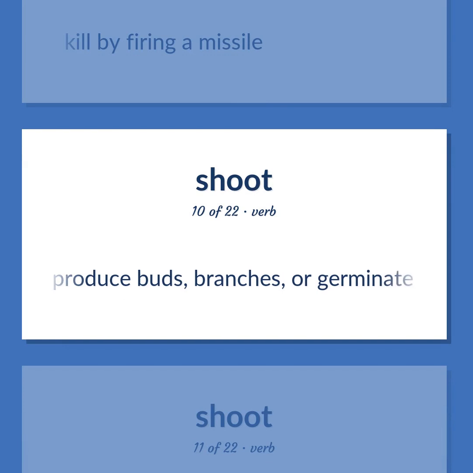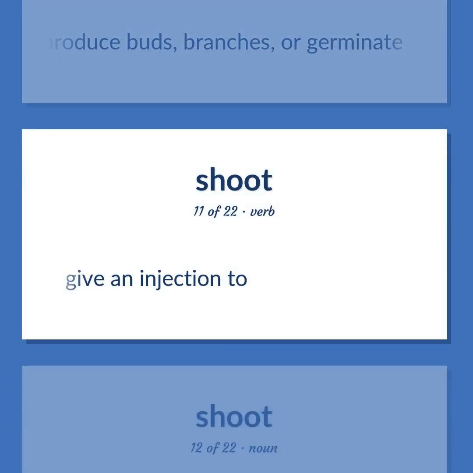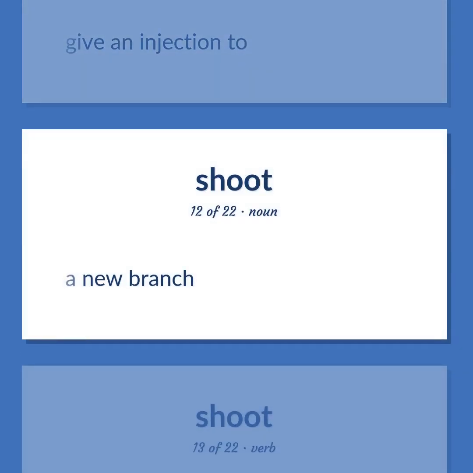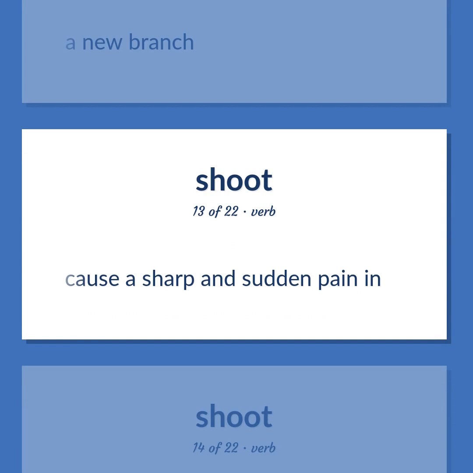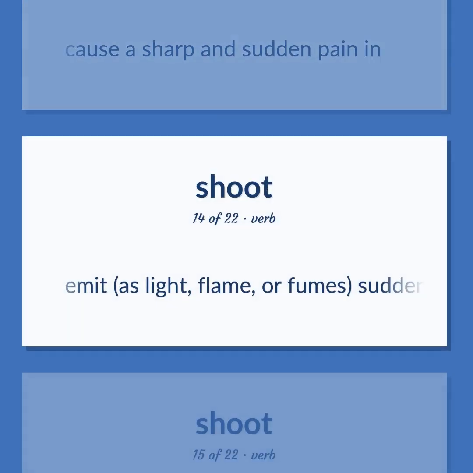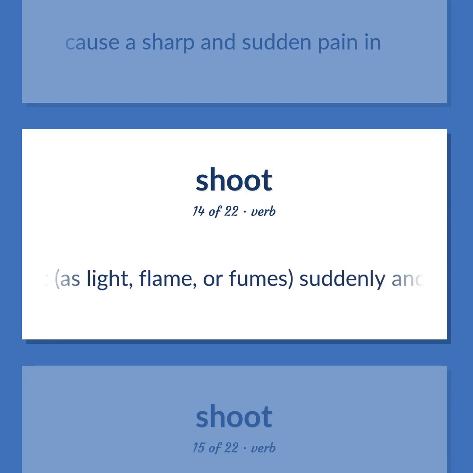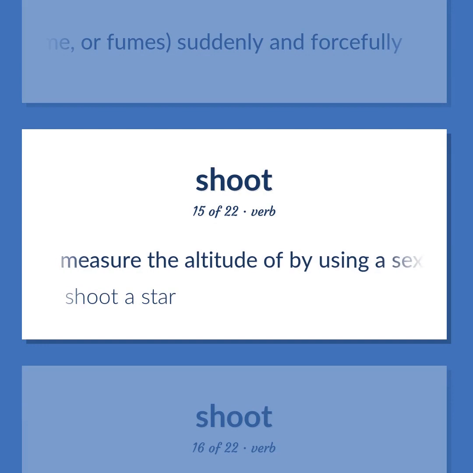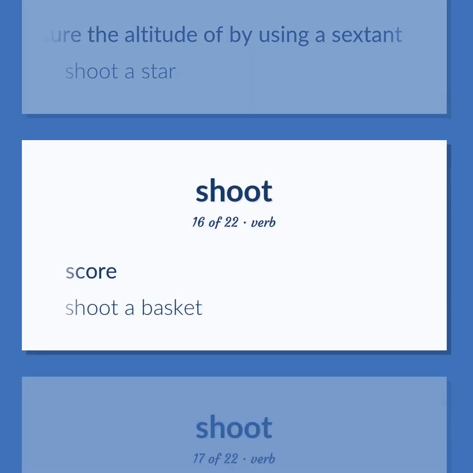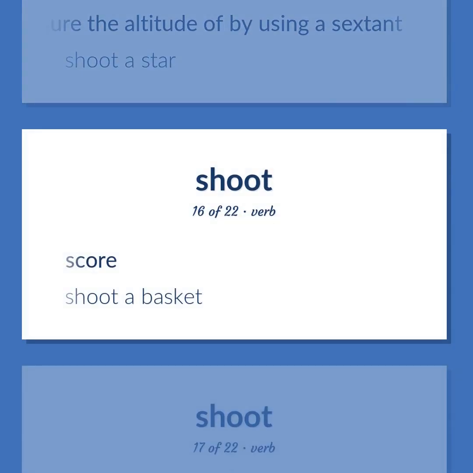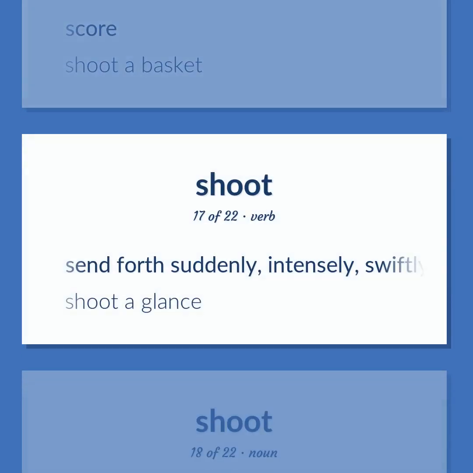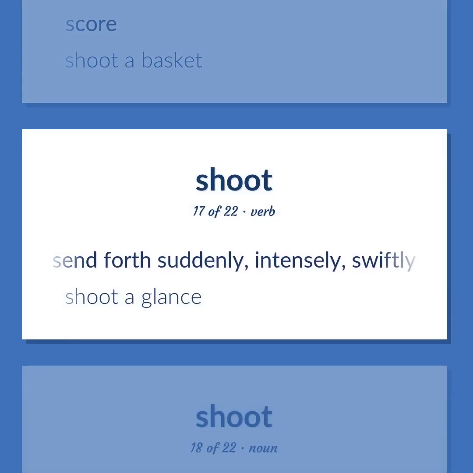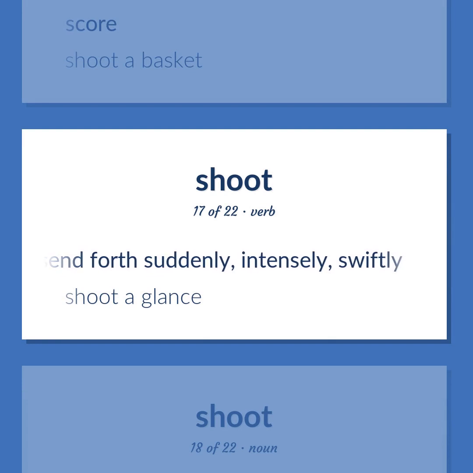Produce buds, branches, or germinate. Give an injection to. A new branch. Cause a sharp and sudden pain in. Emit, as light, flame, or fumes, suddenly and forcefully. Measure the altitude of by using a sextant. Shoot a star. Score. Shoot a basket. Send forth suddenly, intensely, swiftly. Shoot a glance.